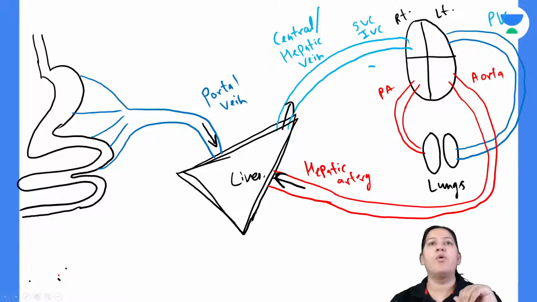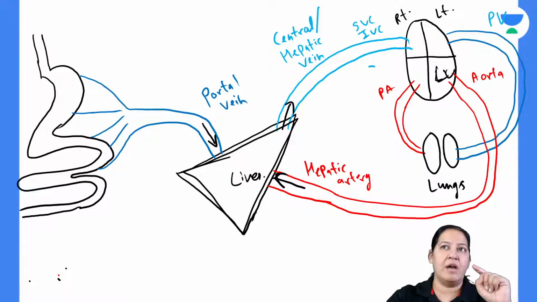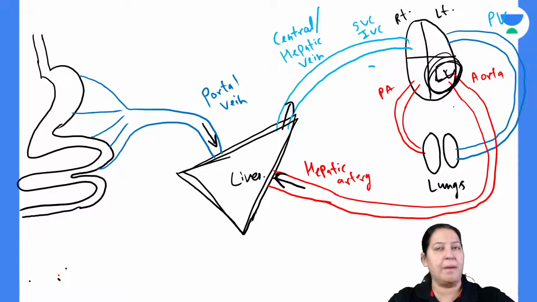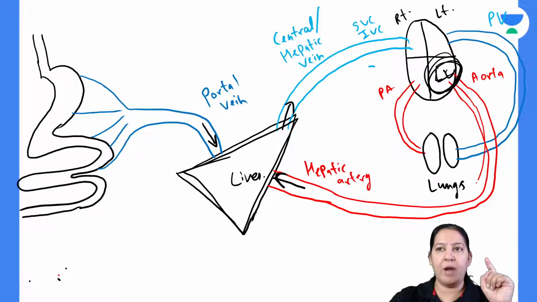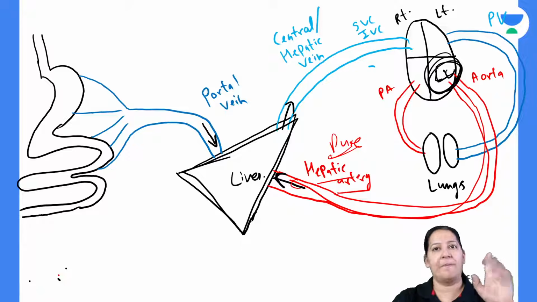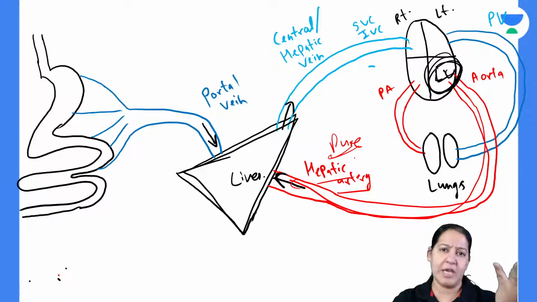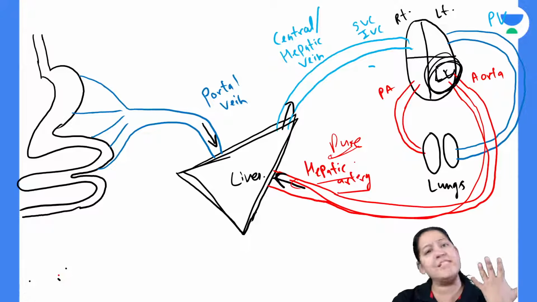So the liver also receives pure blood from the aorta. See the heart. This is the left ventricle of the heart. Can you see the left ventricle of the heart? From the left ventricle, the aorta is coming. The aorta gives pure blood to the liver via the hepatic artery. So the first supply is the hepatic artery, which contains pure blood, to the liver. Like all organs, it receives pure blood from the aorta via an artery. The name of the artery is the hepatic artery.